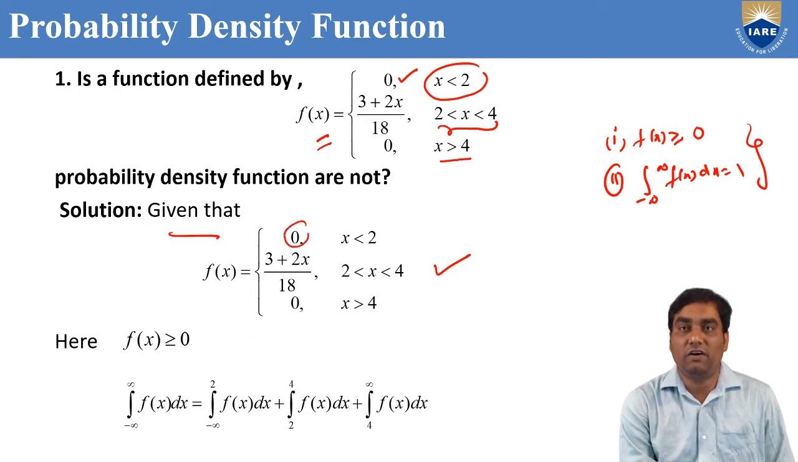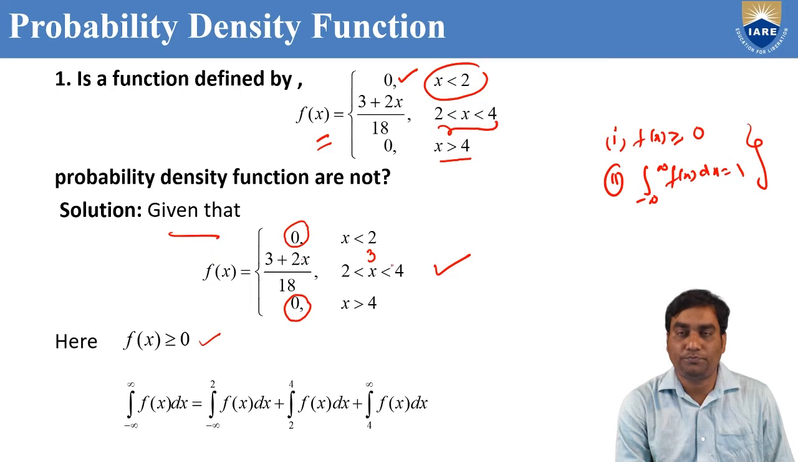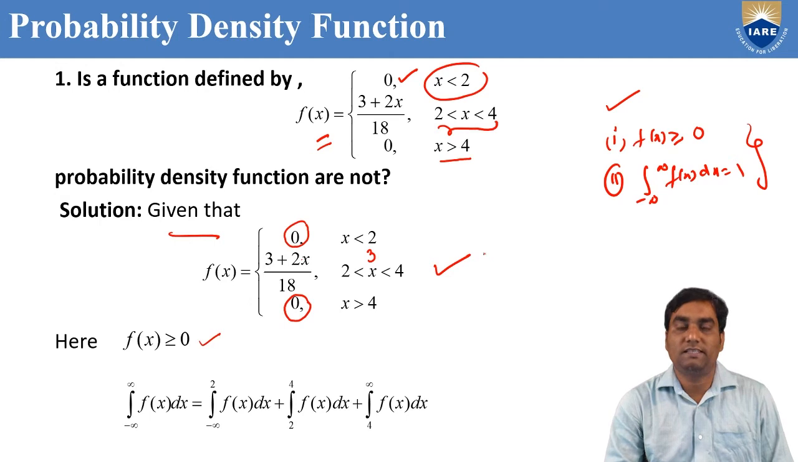In the first case, f of x is 0, so the condition f of x greater than or equal to 0 is satisfied. In the third case, f of x is also 0, so here also f of x greater than or equal to 0. In the second case, f of x is 3 plus 2x by 18, where x is between 2 to 4. If you choose x equal to 3, because it is in between 2 to 4, and substitute x equal to 3: 3 plus 2 into 3, 6, 3 plus 6, 9 by 18, that is 1 by 2, which is also greater than 0. So the first condition, f of x greater than or equal to 0, is satisfied.